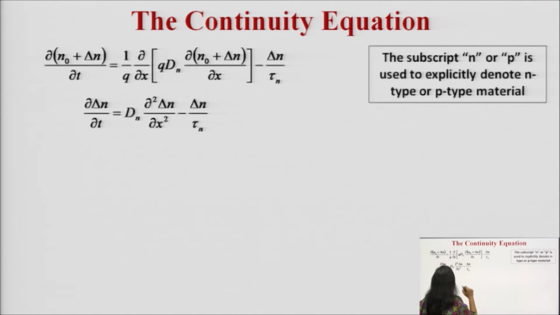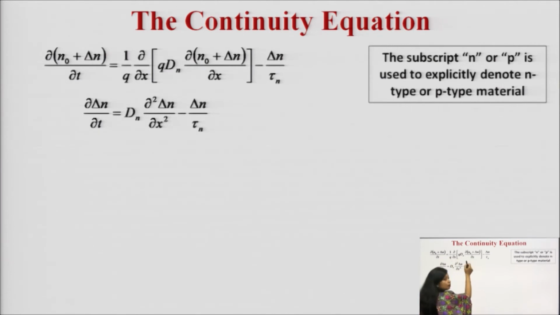Moving ahead, if we say that there is an increase in the concentration, let us take the term for the concentrations at the thermal equilibrium and then the increase in the charge carrier concentration. So, del upon del t of n naught plus delta n, n naught is the thermal equilibrium concentration, delta n is the increase in that. This is equal to what? 1 upon q del upon del x.